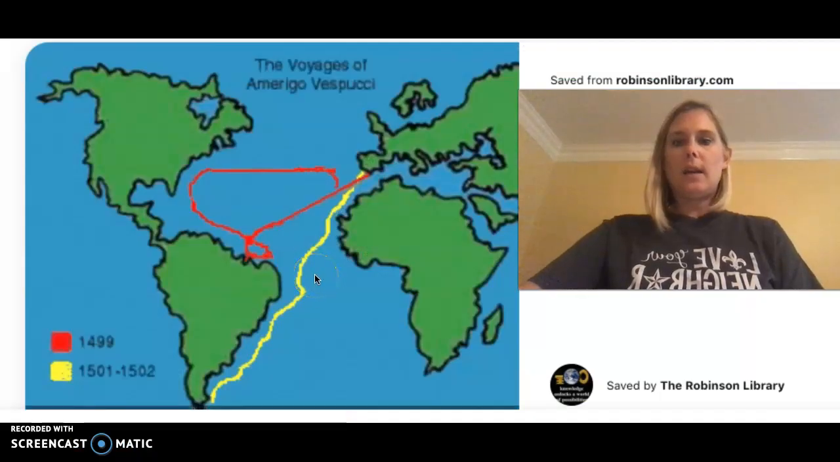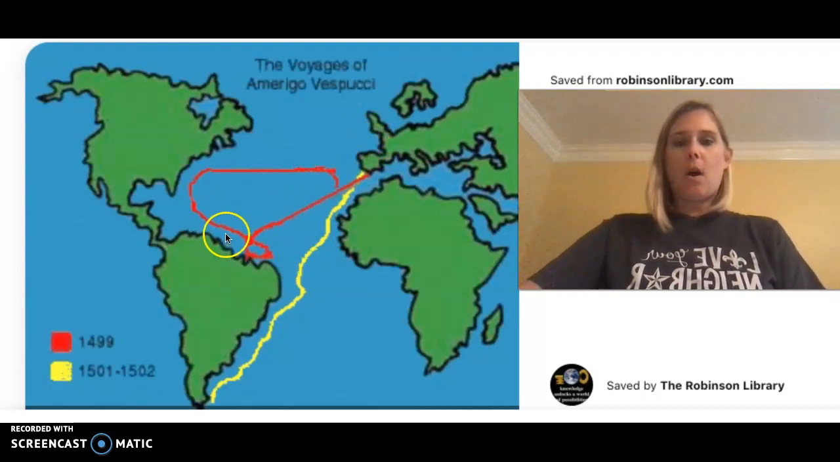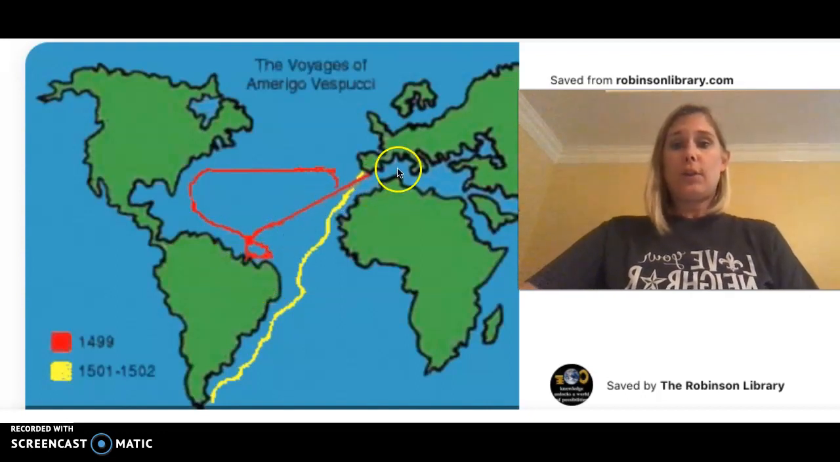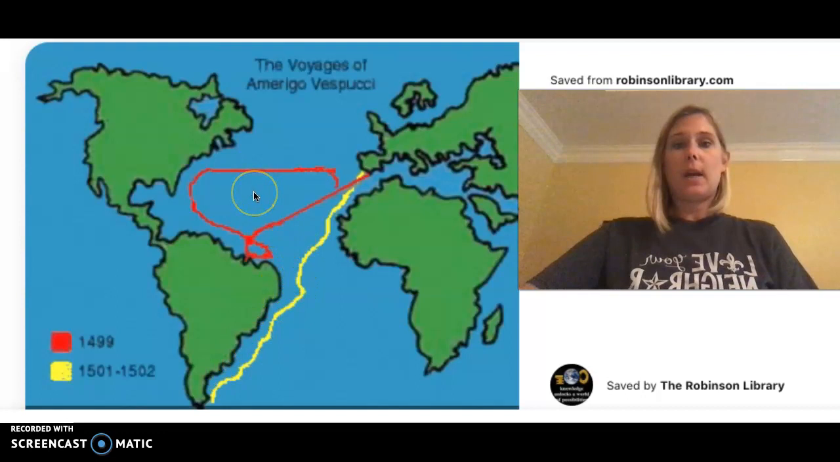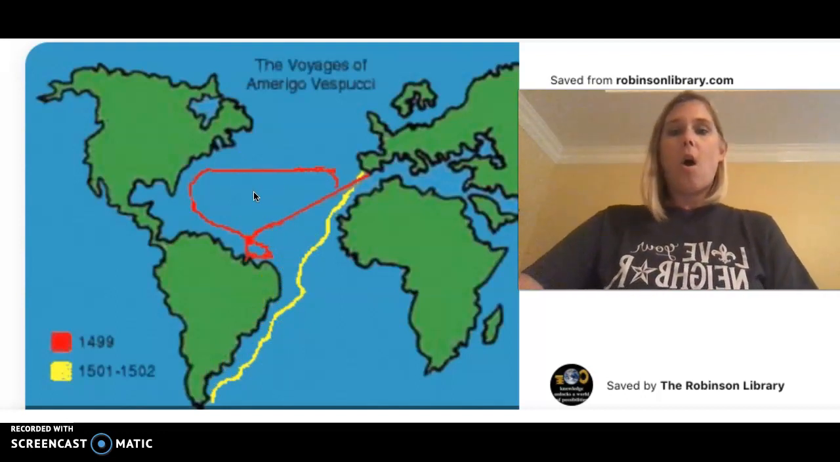You can see here with this map of Vespucci's voyage, this first one in 1499, you can clearly see him along the coast of South America. And then another trip that he took, the early 1500s, again, the southernmost part of South America. So, of course, he's journaling, he's recording and documenting all of his voyages.